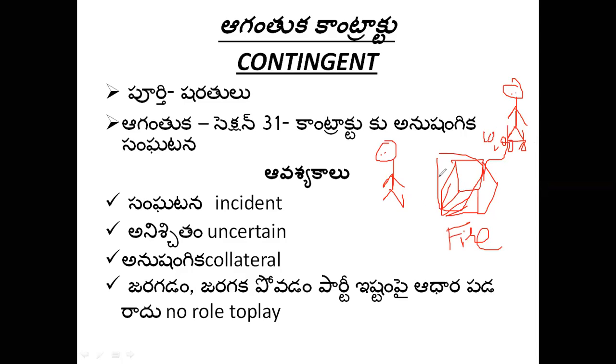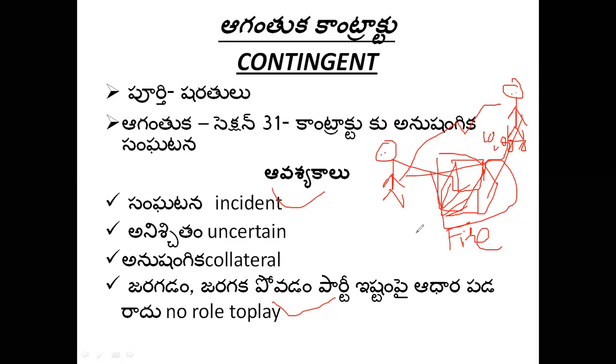Kindly understand. He has a house and he entered into a contract with this another person, just like insurance, fire insurance. If his house is burnt by fire accident, he will pay 10,000 to this person. The happening or not happening of that incident is not in anybody's hand.